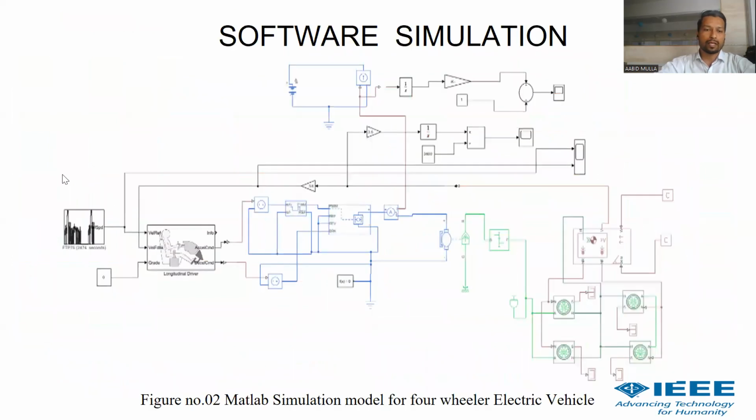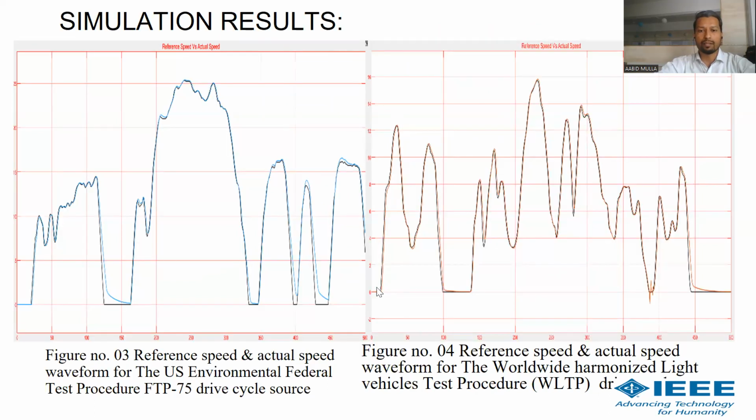This is the nature of the reference speed, and the actual speed of the motor is tracking the reference speed, and there is no difference between them. Because both are overlapping, with accurate tracking of the reference and actual speed, the vehicle performance goes on increasing.